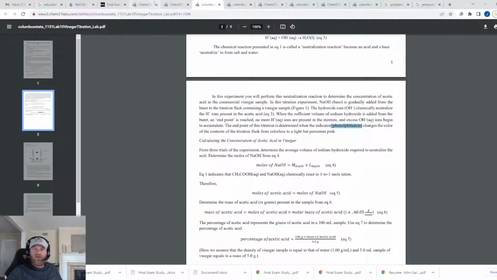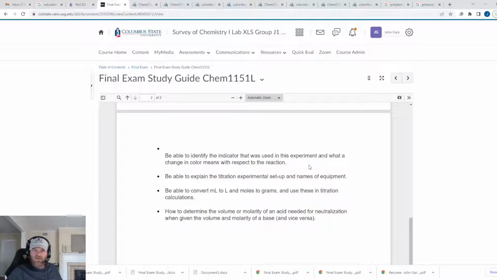Okay? So next up, be able to explain the titration experimental setup. So that's what I was just talking about. We put the NaOH in the burette, and then we put the vinegar in the flask. The stopcock is what you turn to open it up. I doubt I'll ask anything particular about the equipment that we used, but it'd definitely be helpful to know it.